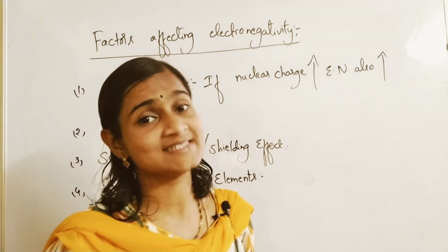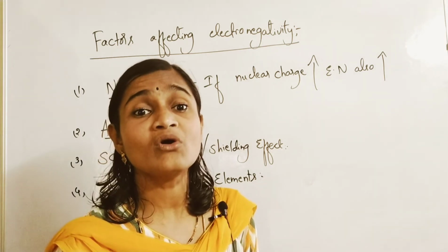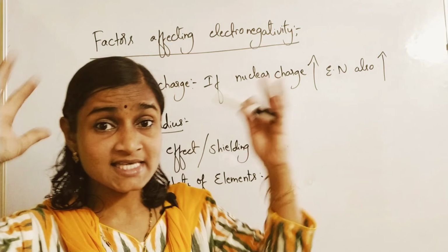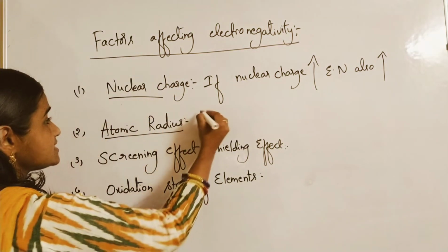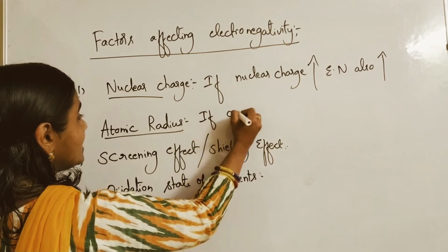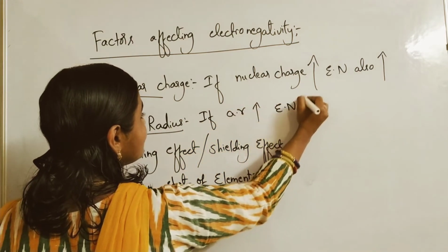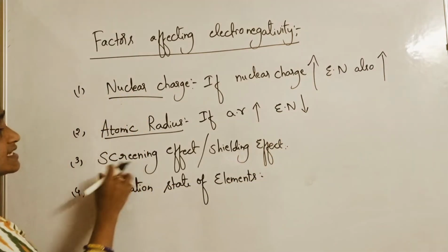If size is less, attraction of electrons towards the nucleus will be more. But if size is more, electronegativity decreases. If atomic radius increases, electronegativity decreases. Please remember this point.